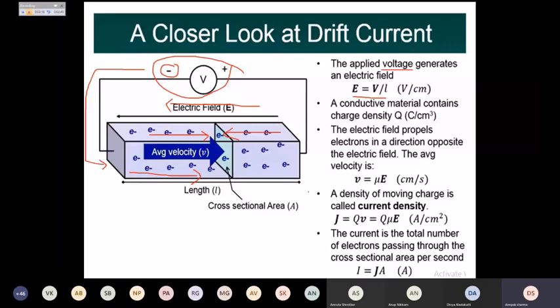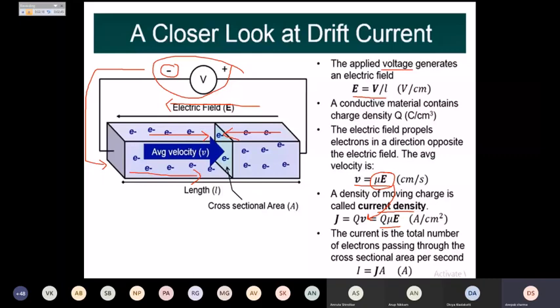And the velocity, the average velocity is given by the formula V equals to mu into E, where mu is nothing but the mobility of the charge carriers, and E is the electric field. And the density of moving carriers, it is called as current density, which is given by this formula, where Q into V, we know that V is nothing but mu into E. So I replace this mu into E at this place. So it will be Q into mu into E.